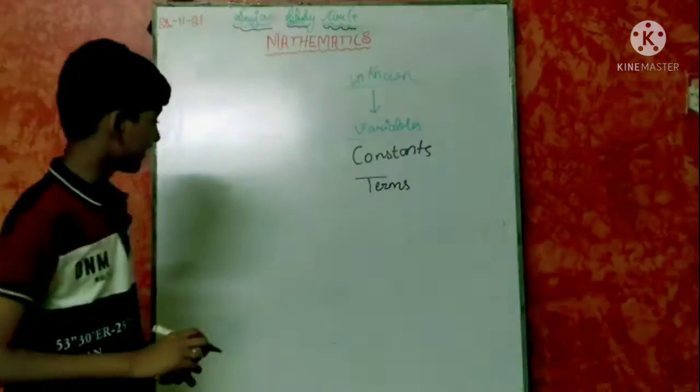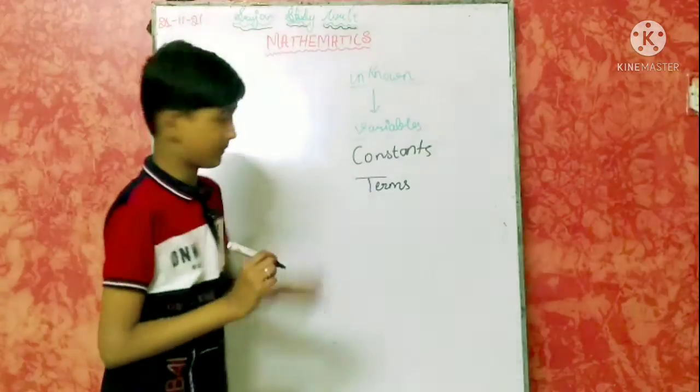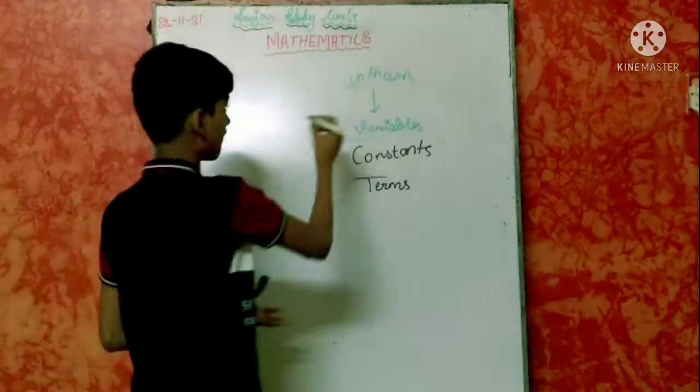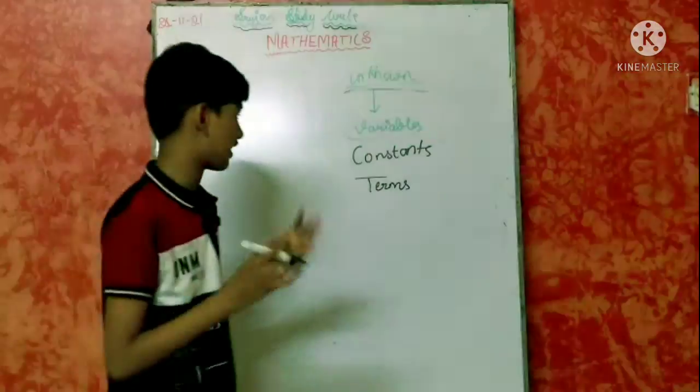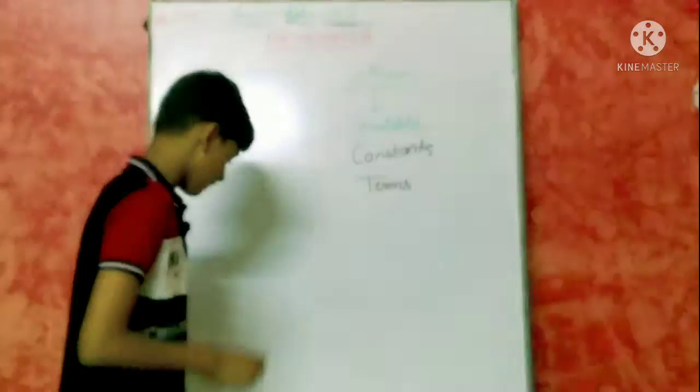First one is variables. We have discussed that a variable is an unknown, something we don't know about.